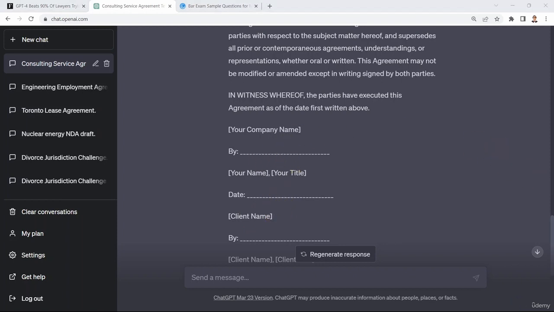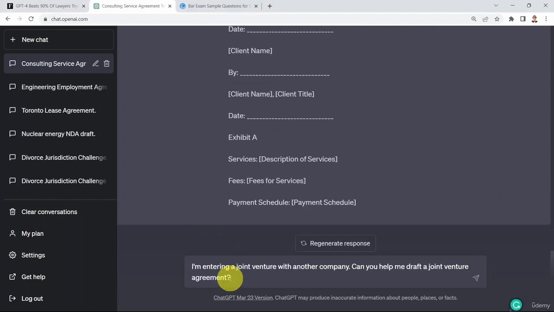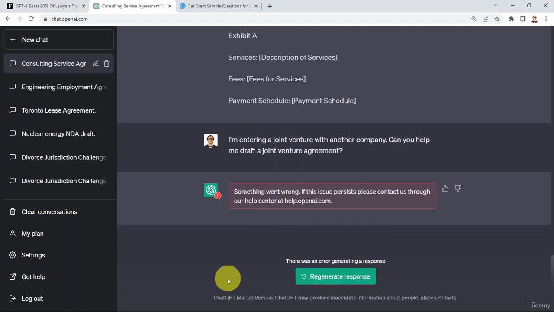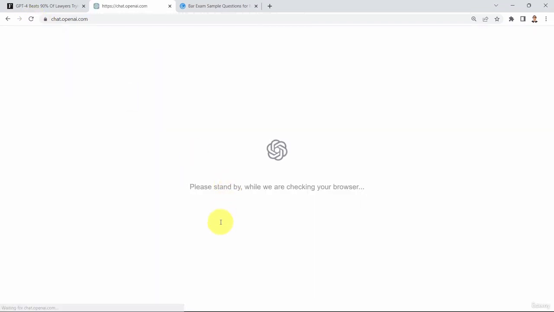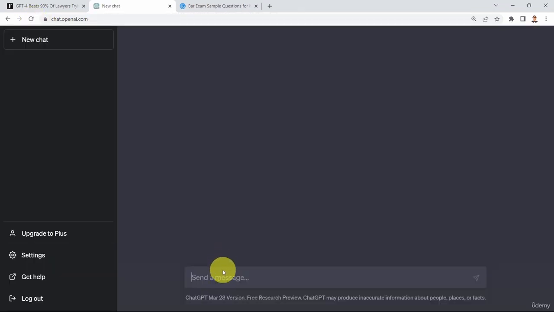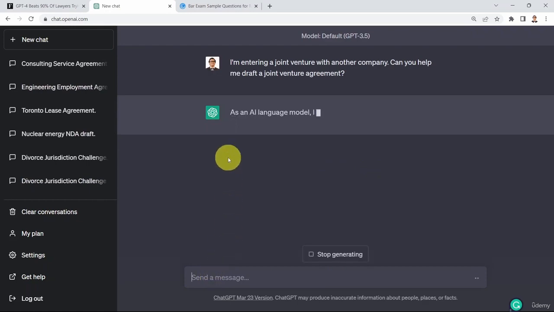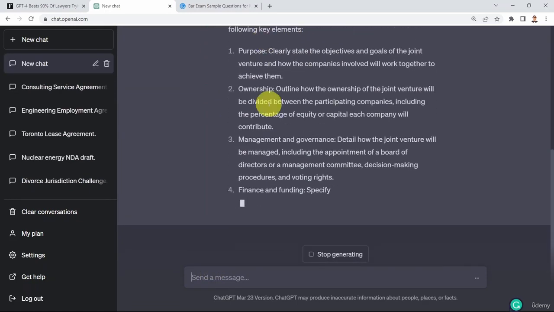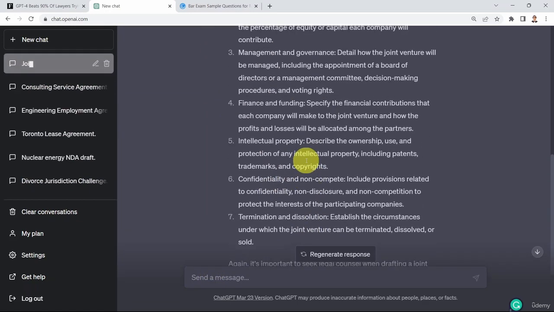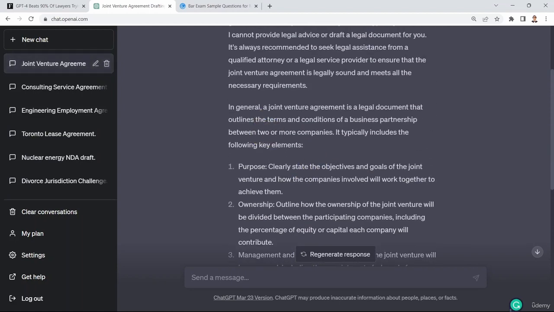Okay, let's assume that your company or startup is entering a joint venture with another company, and you are looking to draft an agreement. Again, I'm not saying this is going to replace lawyers. You still, of course, need expert lawyers to go through this, but this is going to provide you with a very good starting point. So let's go ahead and run it again. So I'm entering a joint venture, and here we go. This is a nice agreement here, a very good starting point.